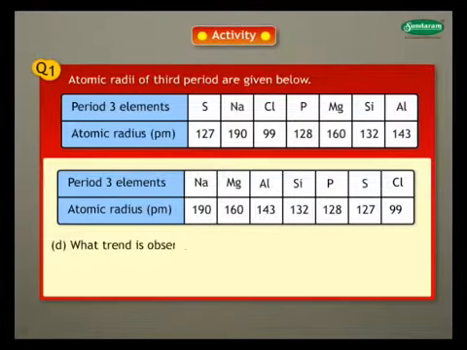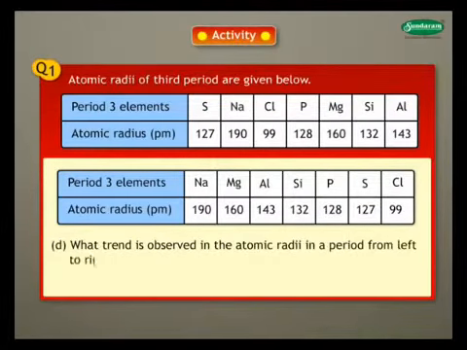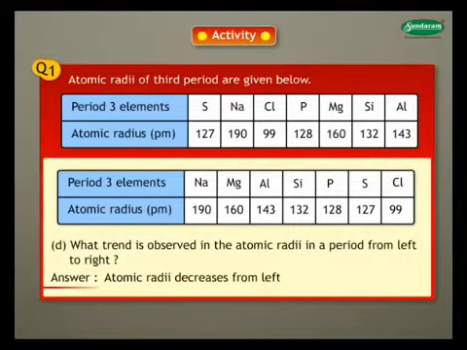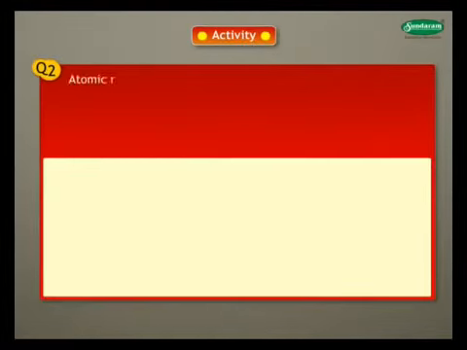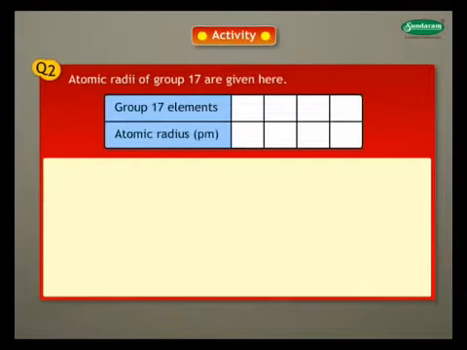D. What trend is observed in the atomic radii in a period from left to right? Answer. We can see that atomic radii decreases from left to right in a period. Question 2. Atomic radii of group 17 are given here. Group 17 elements: iodine, fluorine, chlorine, bromine. Atomic radius in picometer are as follows: